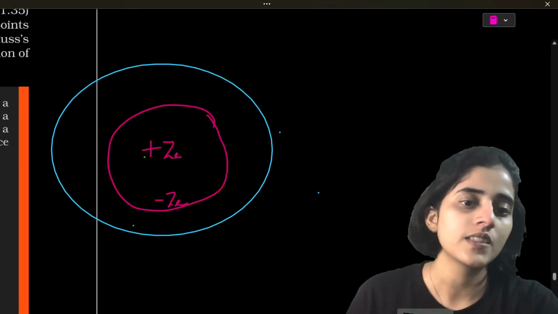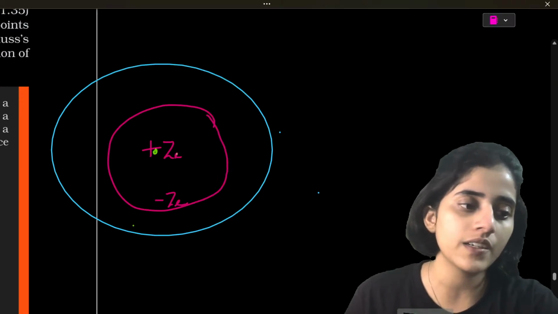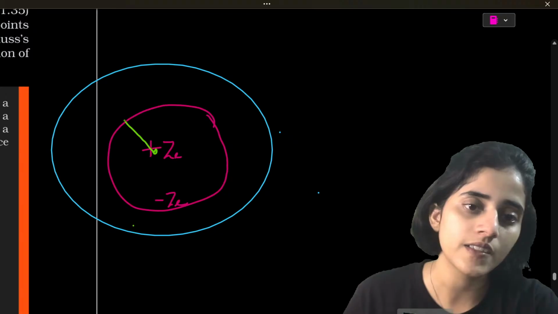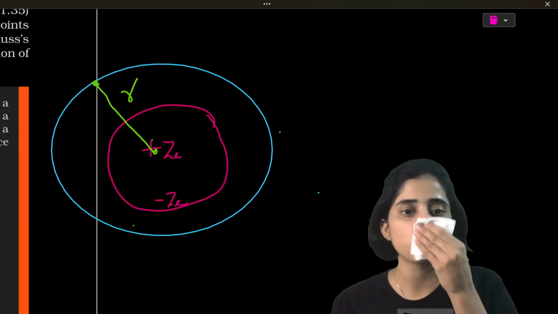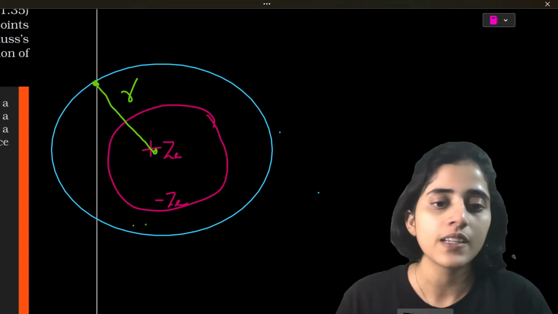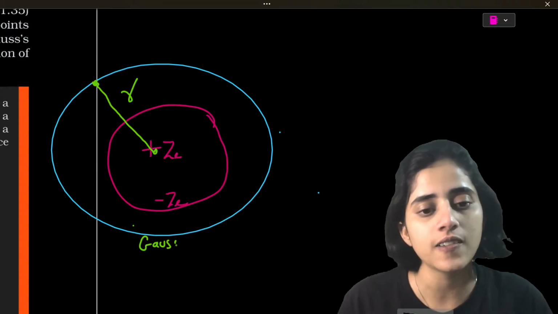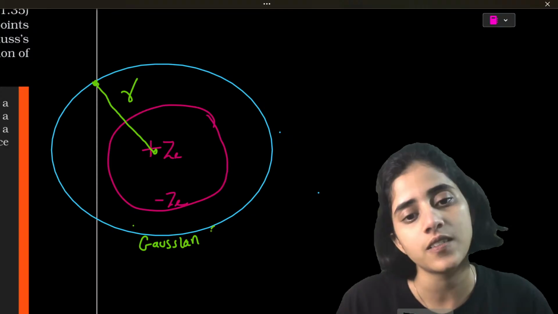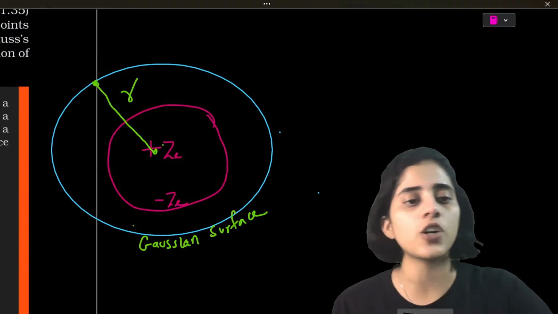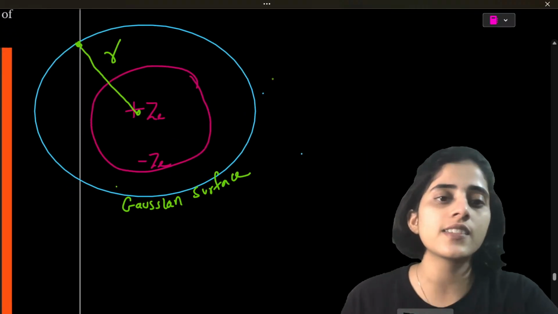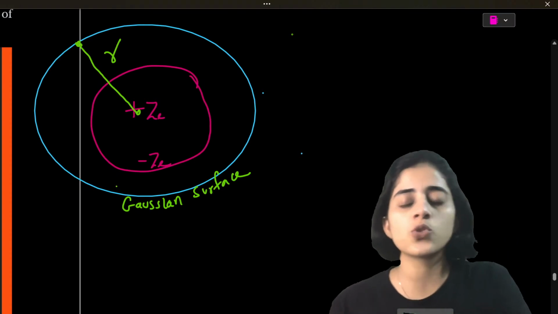Yeah. So from here till here, it's going to be R. Okay. And this is the Gaussian surface. Alright, the Gaussian surface is at a radius r. So let's do it.